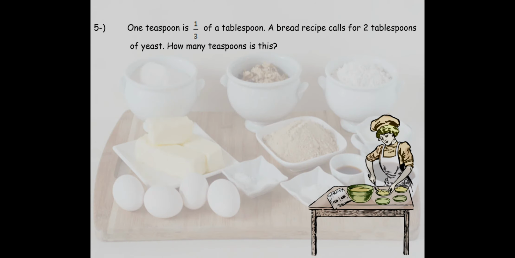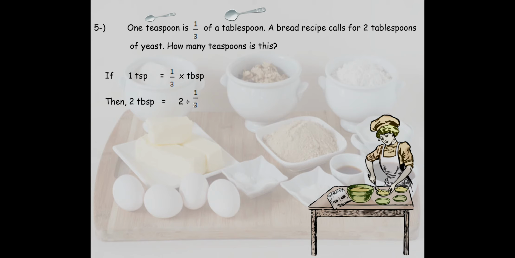So number 5. 1 teaspoon is 1/3 of a tablespoon. A bread recipe calls for 2 tablespoons of yeast. How many teaspoons is this? So here, a teaspoon is a small spoon and the tablespoon is a bigger spoon. The teaspoon is the spoon you usually use to stir the sugar inside a teacup, and the tablespoon is usually the spoon you eat with. So they said 1 teaspoon is equal to 1/3 of a tablespoon. TSP stands for teaspoon and TBSP stands for tablespoon.